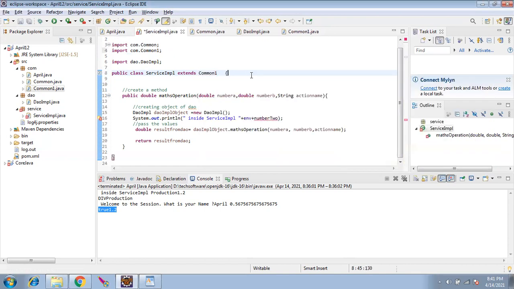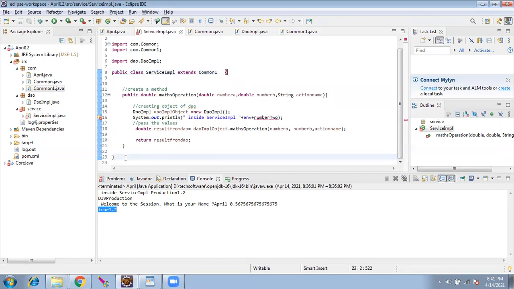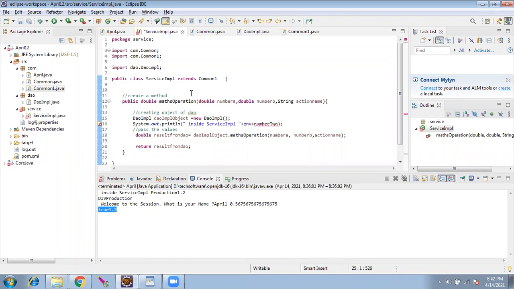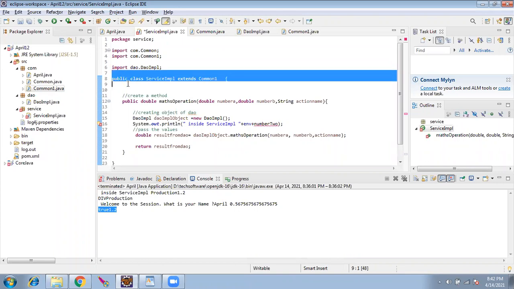In service, we can write one more public class, and then we can use common here. No, this means you are creating another class. You're telling this one, right?